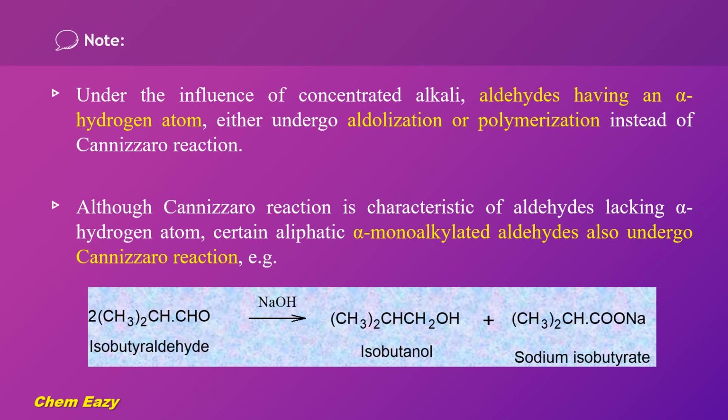Here we have to note some points. Under the influence of concentrated alkali, aldehydes having an alpha hydrogen atom either undergo aldolization or polymerization instead of Cannizzaro reaction. Although Cannizzaro reaction is characteristic of aldehydes lacking alpha hydrogen atom, certain aliphatic alpha monoalkylated aldehydes, as given in this example, undergo Cannizzaro reaction. For example, isobutyraldehyde undergoes Cannizzaro reaction in the presence of a base and produces isobutanol and sodium isobutyrate.